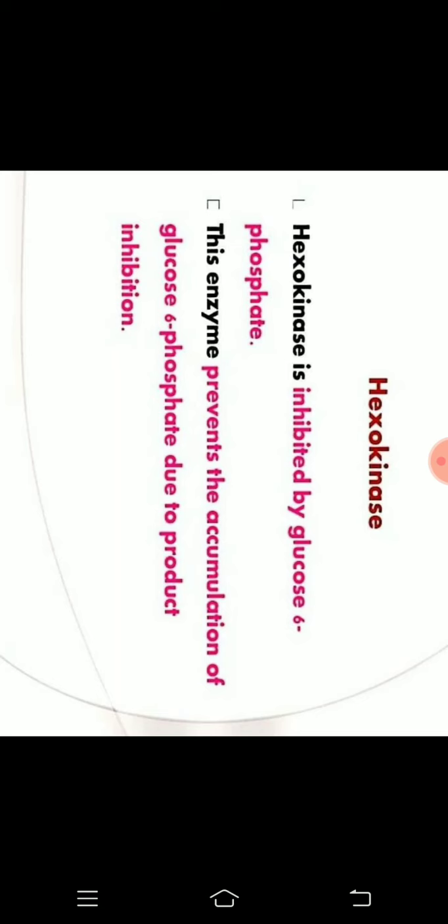Conversion of glucose to glucose 6 phosphate. So what is the product here? Glucose 6 phosphate. So glucose 6 phosphate binds to hexokinase and inhibits its function. This first regulatory enzyme is inhibited by glucose 6 phosphate.